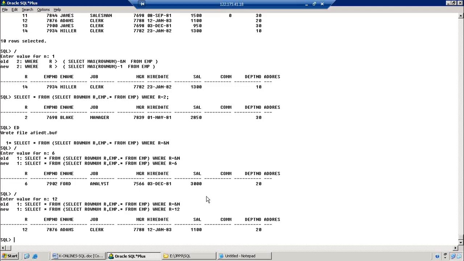All of you clear? From an interview point of view, they are asking the question: what is inline view? Can you tell me one example for inline view? Inline view is nothing but, instead of a table, we write a query. That is called an inline view. The better example is if you want to retrieve a particular record from the table, then we can go for the inline view. Then there are so many ways; you can search in Google. They will show you a lot of queries where we want to implement the inline view, but the logic is the same. Whenever we want to use the inline view, the logic is that instead of a table we write the query.